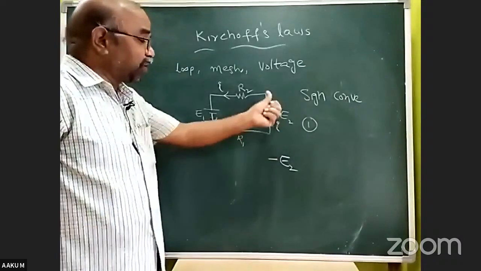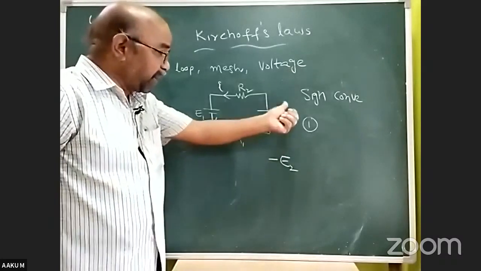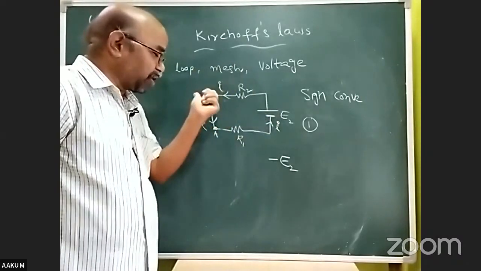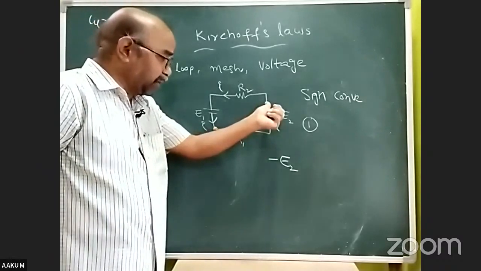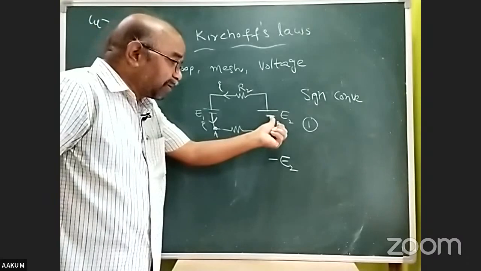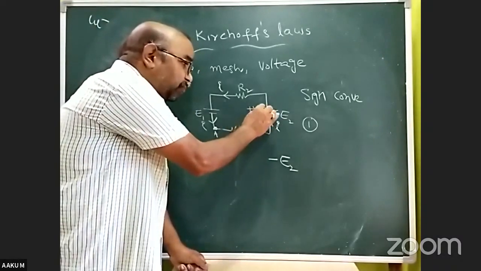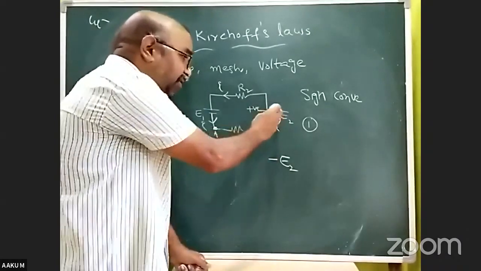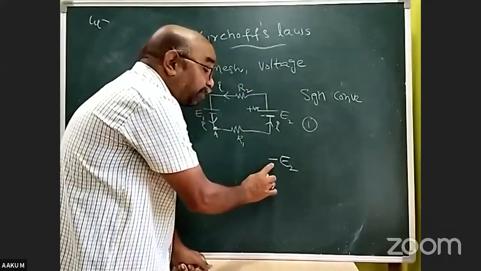When we are entering into the cell, through what terminal we are entering, that sign we have to give. Here we are entering into the cell E2. While I am calculating the currents, potential drops and electromotive force, I started at A and entered into the cell E2. I am entering into the cell through the negative terminal, isn't it? The small line is negative, the large line is positive of the cell. So I am entering into this cell through the negative terminal. So give negative sign.